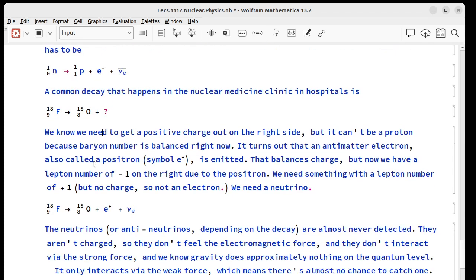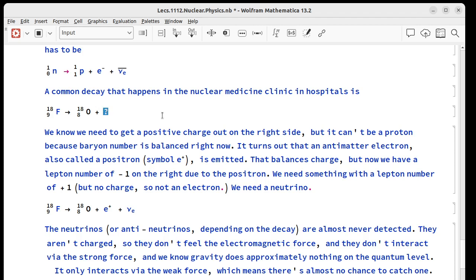One common decay that you see in nuclear medicine clinics and hospitals for PET imaging is when fluorine-18 decays into oxygen-18. Now, what else is going to be produced when that happens? Well, if we look at this, we're okay for baryons. We don't need any of them. But we're going from 9 protons to 8. So we have to have something that's positively charged here and not a baryon. And what that leaves us with is the positron, or the antimatter electron.